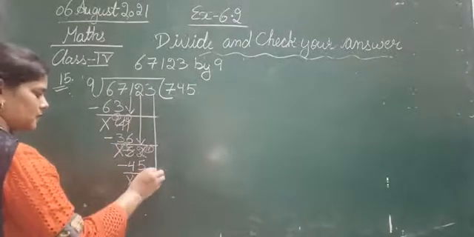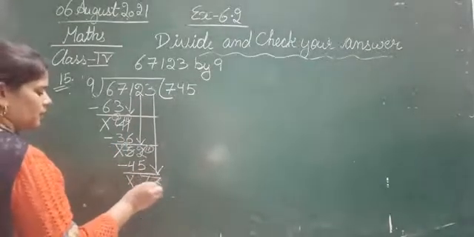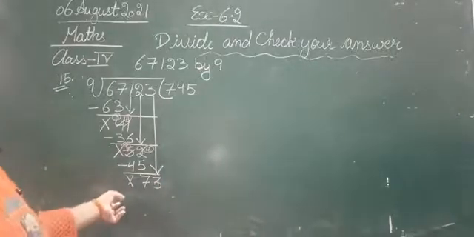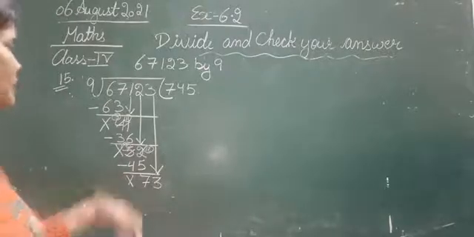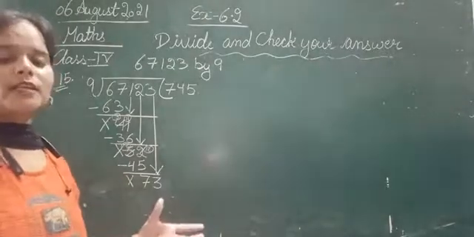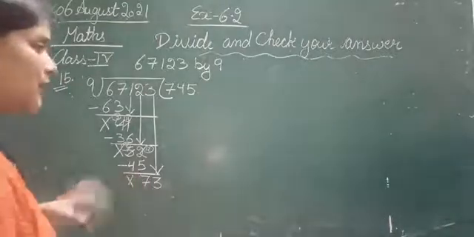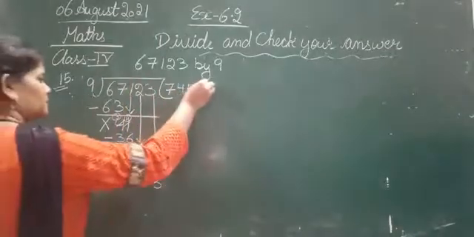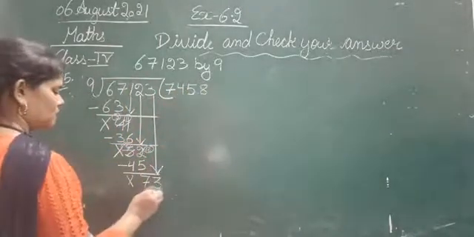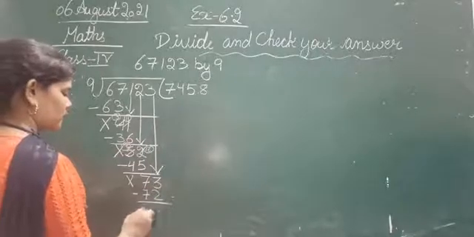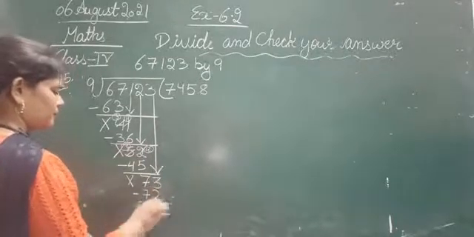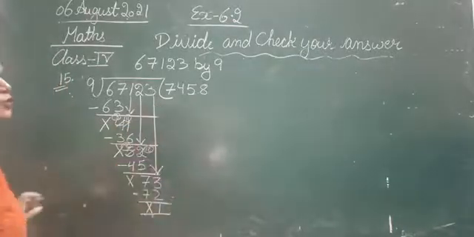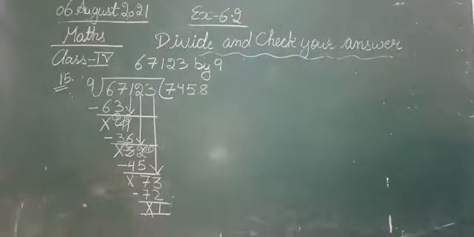Now bring down the next digit, that is 3. It became 73. Again, let's read the table of 9 where you will get 73 or less than 73. So 9 8s are 72. 9 9s are 81. So 9 8s are 72. 73 minus 72. 3 minus 2, 1. 7 minus 7, nothing. So we got 1 here. अभी देखिए ऊपर में हमारे पास कोई डिजिट नहीं बचा है. So that means this 1 is the remainder.